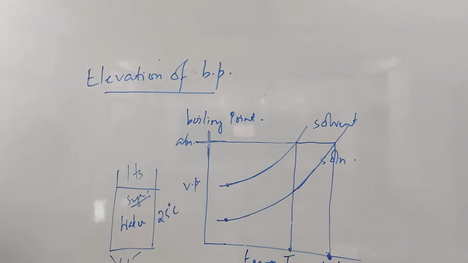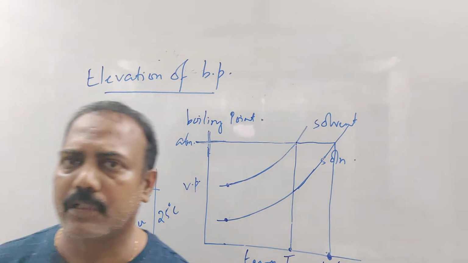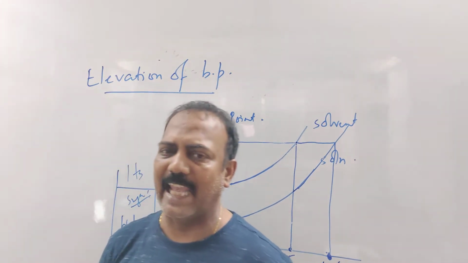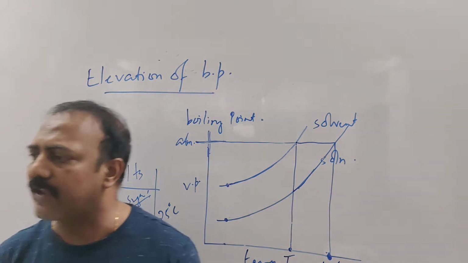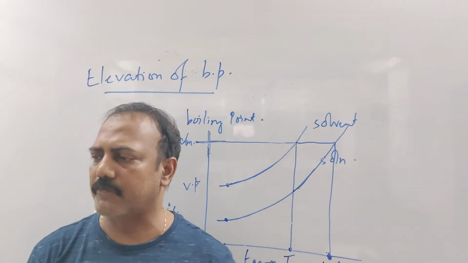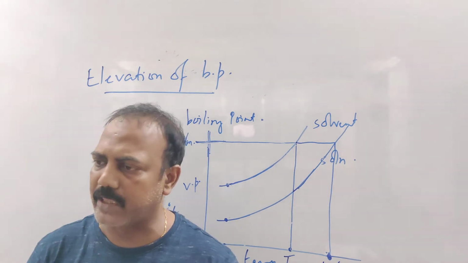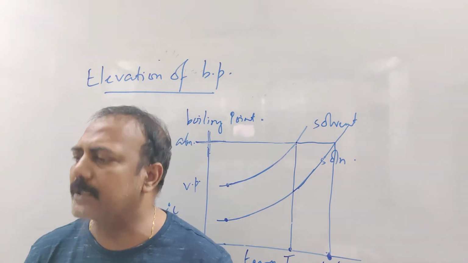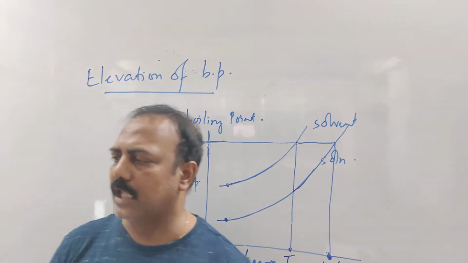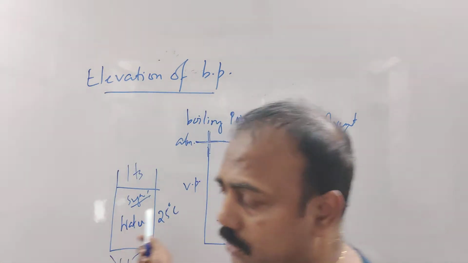So what is happening to the boiling point of the solution? The boiling point of the solution is elevated. Whatever was the boiling point of water, the boiling point of the solution of the non-volatile solute is more than that. Clear? And this particular phenomenon is called the elevation of boiling point. I hope you understood that.